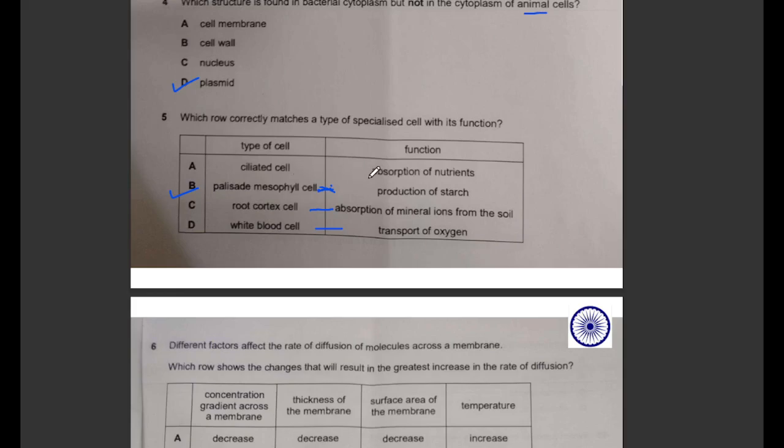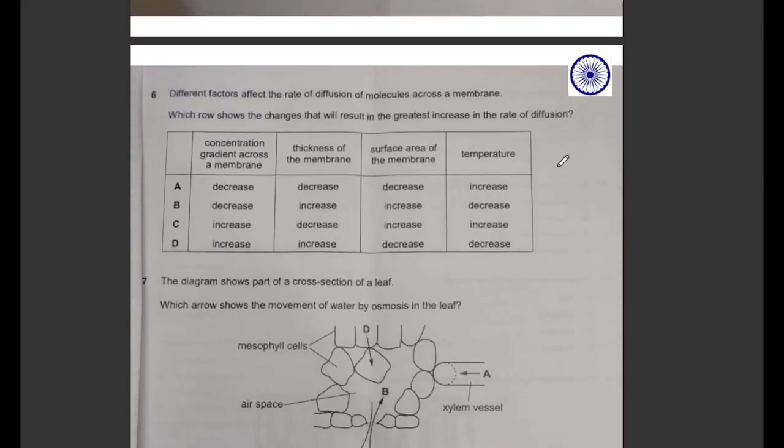Ciliated cell, they did not mention which kind of ciliated cell, absorption of nutrients they have mentioned. Root cortex absorption, that is xylem function. RBC function is to transport oxygen. So wrong, and ciliated cells do not absorb, it is villi. So palisade mesophyll cell, production of starch, because a greater amount of chlorophyll is present in them. So the correct answer here was D and this is B. Moving to the next one.